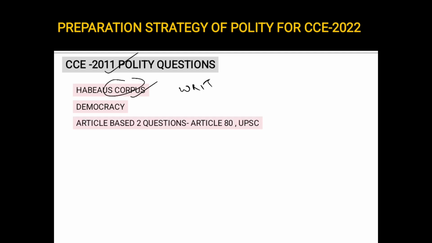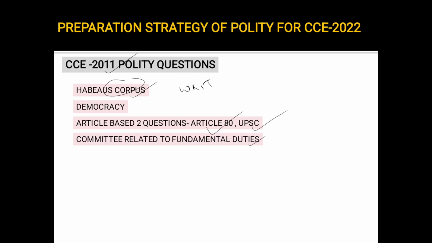There are two article based questions, one on article 80 and one on UPSC. Which article deals with UPSC? Which article deals with State Public Service Commission? These are important. Next, the committee which was related to fundamental duties. Previously there was a question on which constitutional amendment deals with fundamental duties. Now there is a question on which committee is related to fundamental duty. It was Swaran Singh committee, right?